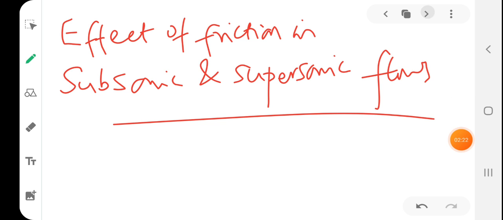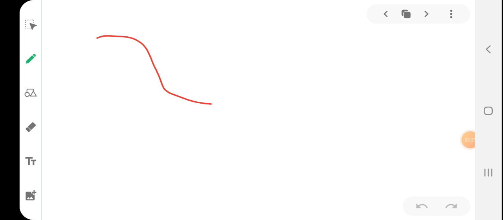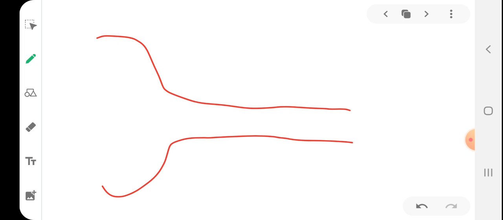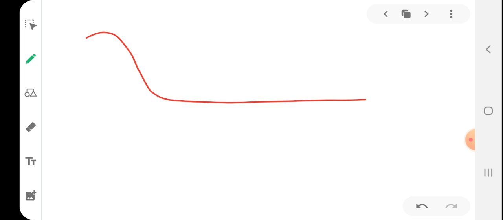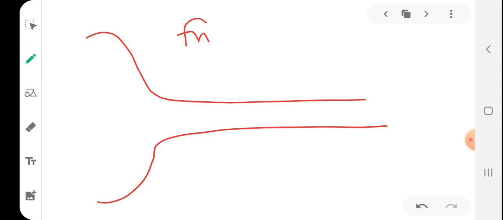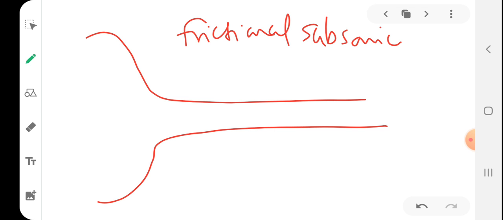Okay, so students, let us consider a frictional subsonic flow of perfect gas through a passage of constant cross section. So this is a constant cross section passage, and this flow is frictional subsonic flow, right? The flow is steady with a constant mass flux G.